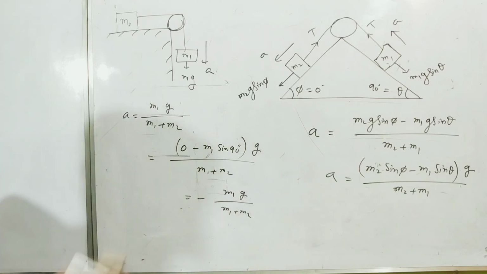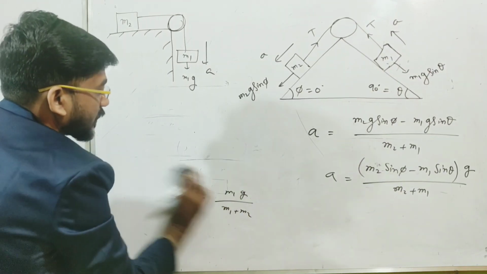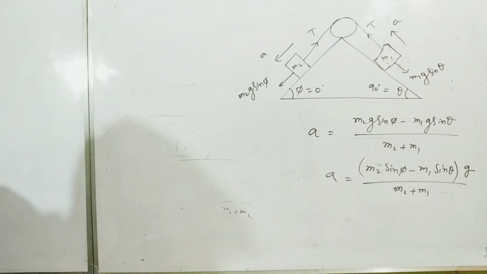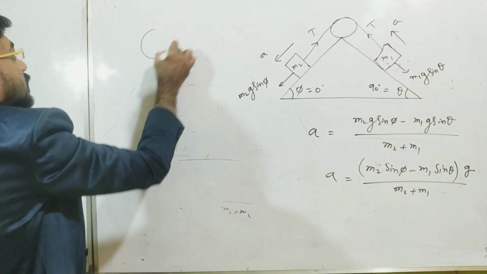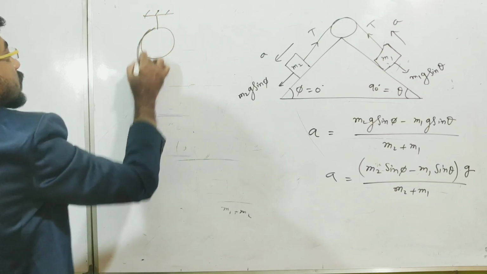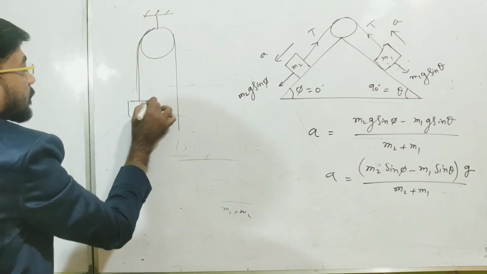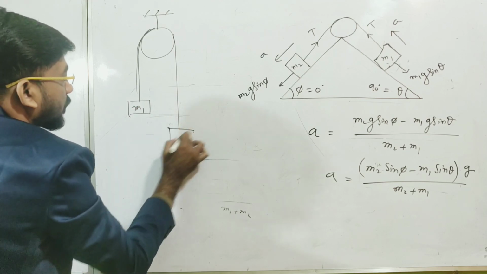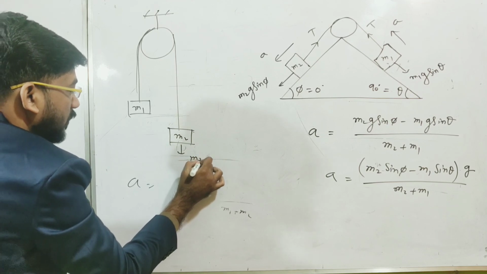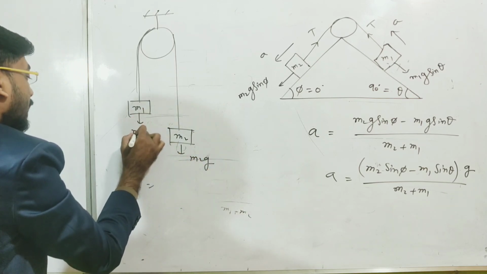Similarly, for the first case, the expression was like this. This is our mass m1 and this is our mass m2. The acceleration will be net pulling force, in this direction m2g and here m1g.